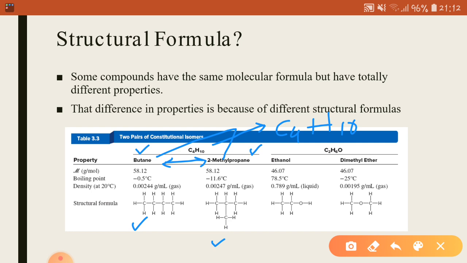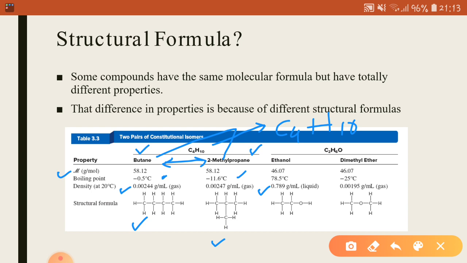Now, if you look at the properties of these two compounds, you will notice that they have different properties. For example, the boiling point of butane is minus 0.5 degrees C, while the boiling point of isobutane is minus 11.6. The density of butane is 0.00244 gram per ml, and the density of isobutane is 0.00247 gram per ml.